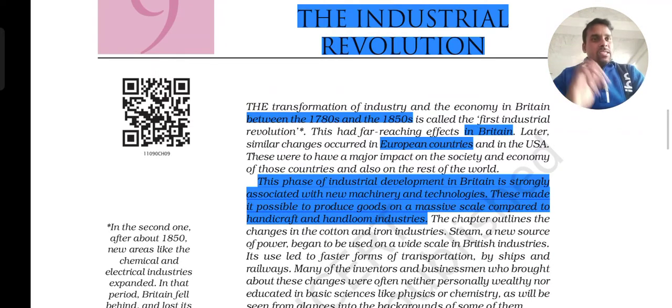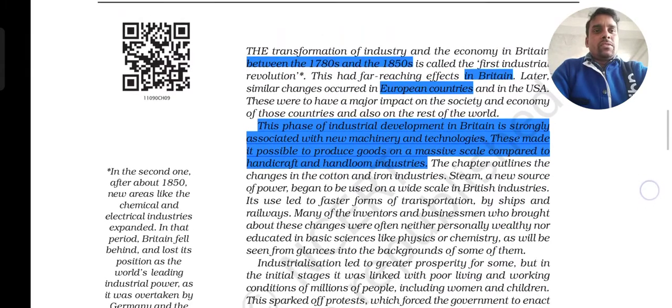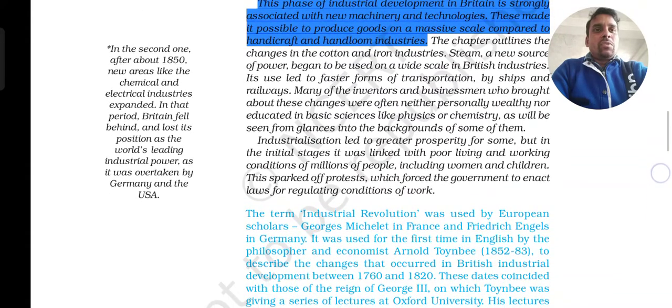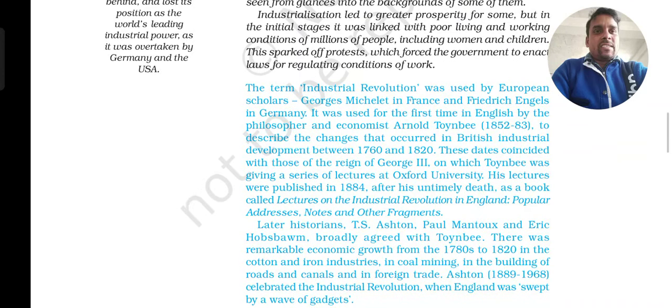Children, as we knew previously, handlooms and handicrafts were totally being utilized by the people, but slowly when technological development took place and machinery was invented, the production process changed. What people used to produce manually was now produced through machines or technologies.